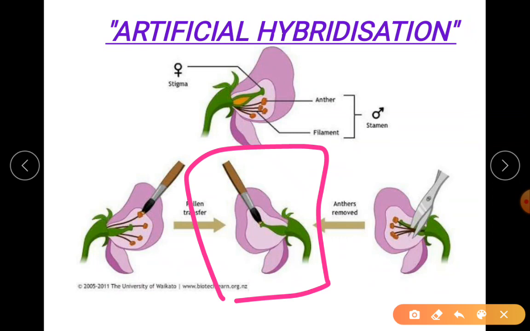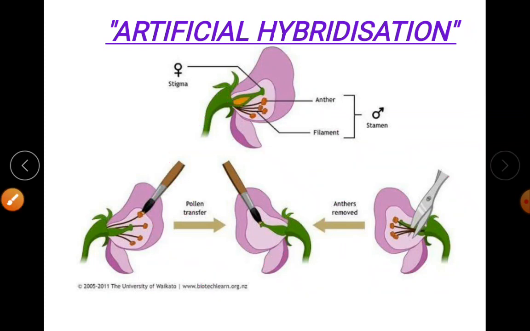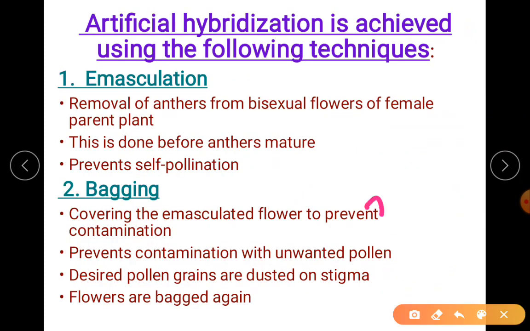You just remember the two important techniques, that is emasculation and bagging. Once you are done with the emasculation process, after tapping the pollen grains and dusting the pollen grains, you're covering the flower. These sentences are more than enough for you to explain. Please remember, in the first one, emasculation, write only till here.